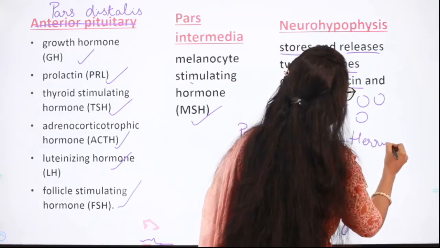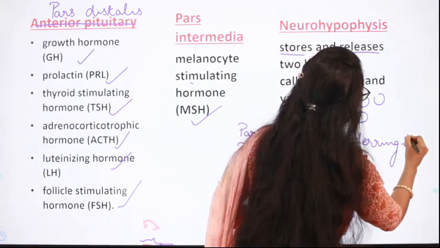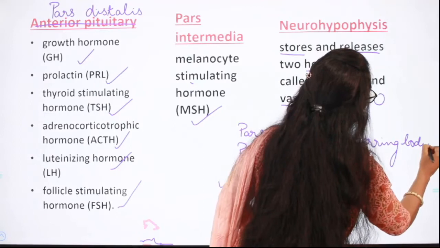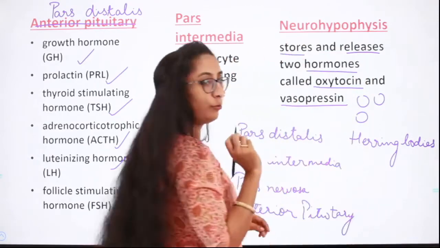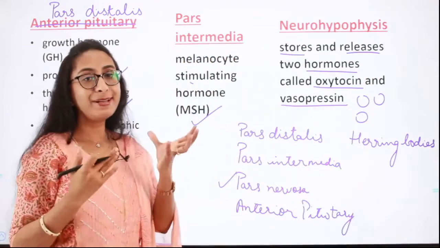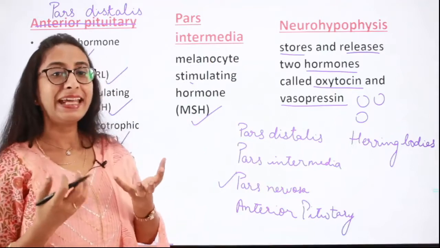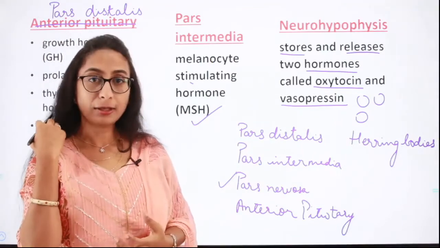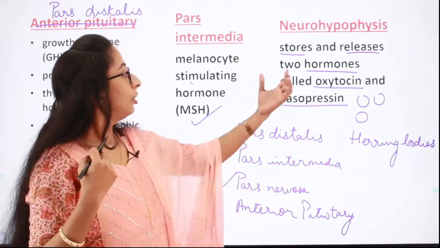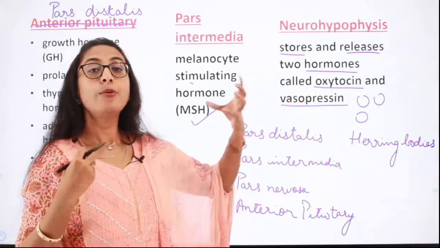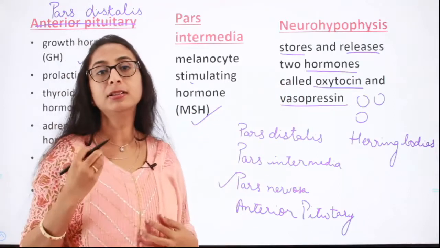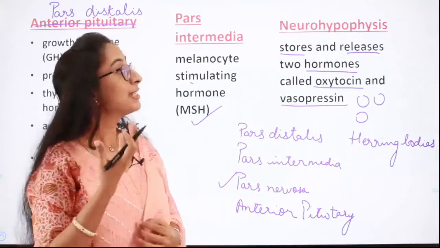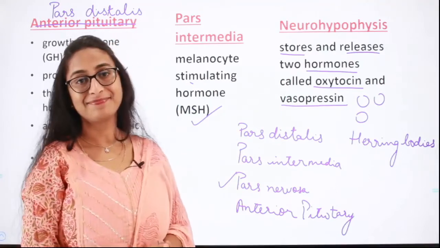There have been questions on Herring bodies in your examination also, so do not forget them. Herring bodies are the vesicles in the posterior pituitary gland where the hormones oxytocin and vasopressin, which are secreted by the hypothalamus, are stored and released.